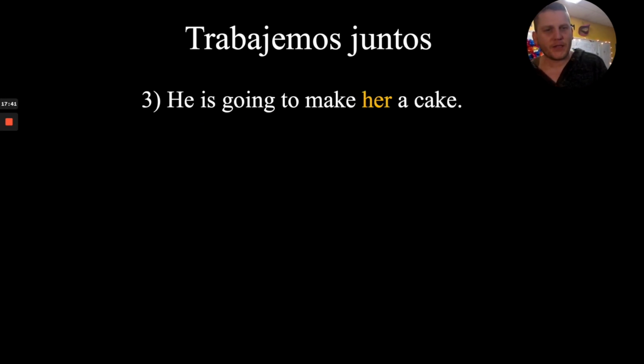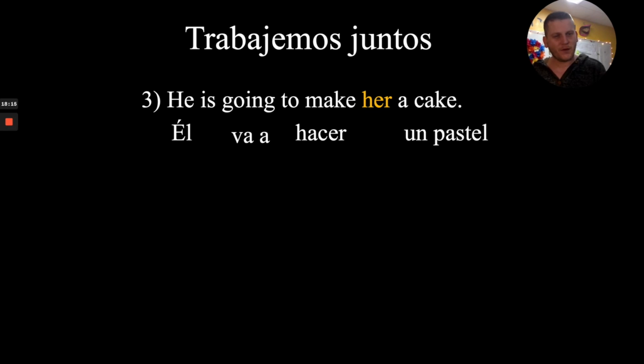Example 3. He is going to make her a cake. Well, he in Spanish is él is going to, oh, we have another ir plus a, so how are we going to conjugate ir for él? Él va a, and then how do you say to make or to do? We learned it with ejercicios a couple of units ago. To make or to do starts with the silent H. Hacer. Él va a hacer, and then what's he going to make? A cake. And how do we say a cake? Un pastel. There's a direct object. He's going to make a cake.